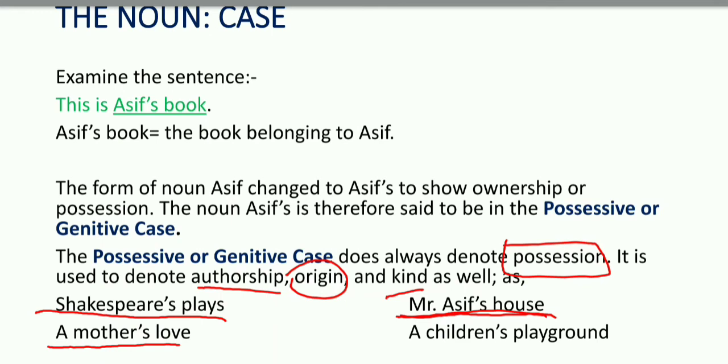Nowadays I am living in Quetta, and I do not possess the room in which I live. So I must say Asif's room. Asif's room here means the room where Asif lives.